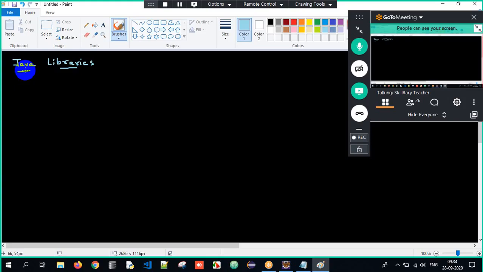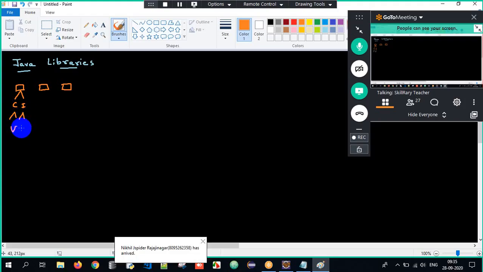Java libraries is a collection of predefined packages, and each package is a collection of classes and interfaces, and each class or interface is a collection of variables and methods.